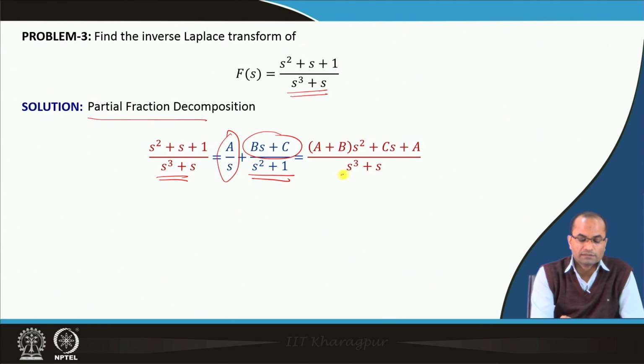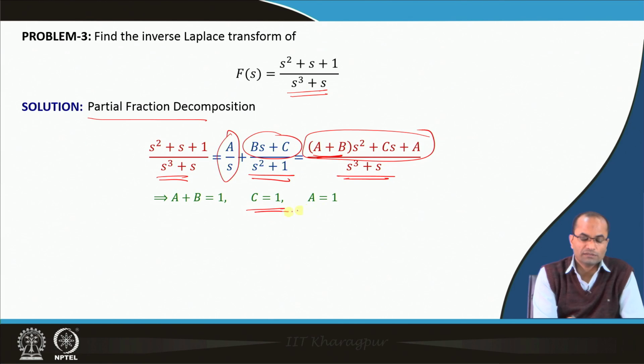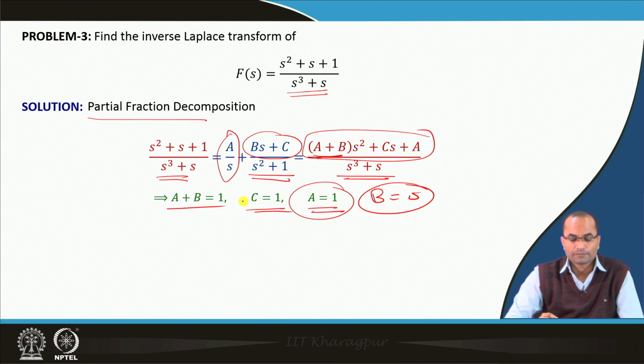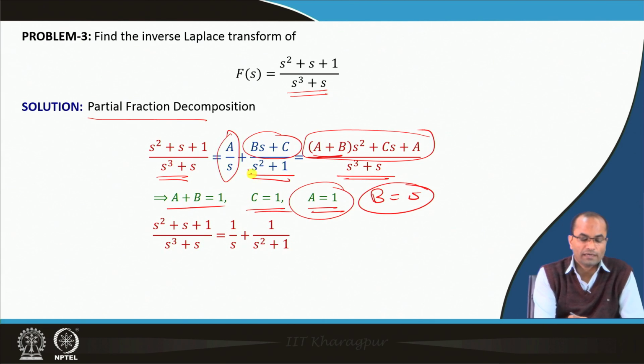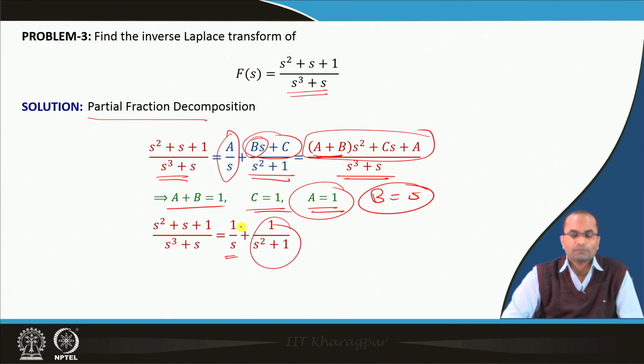So, here the denominator is S into (S square plus 1), and then the numerator will be A plus B S square plus C S, which is equal to the original numerator. So, again we get the equations here: A plus B is equal to 1, C is 1, and A is 1, and once A is 1, then B is 0 from the first equation. So, having this, now we have 1 over S, because A was 1 and B is 0. So, there will be no S term, C is 1. So, we have 1 over (1 plus S square).